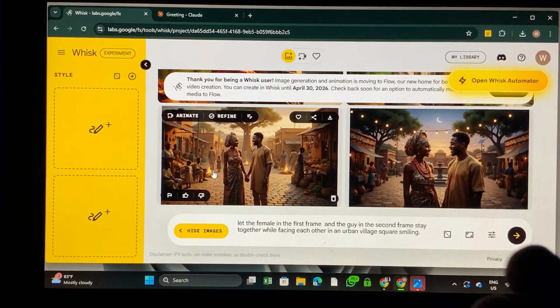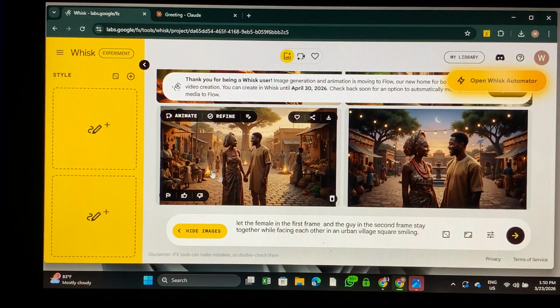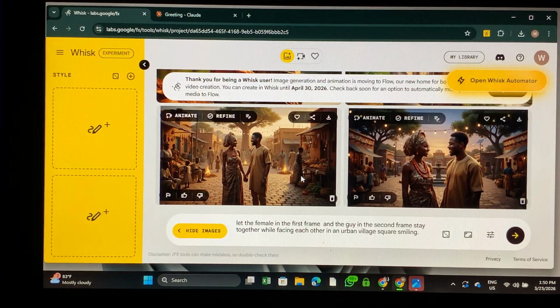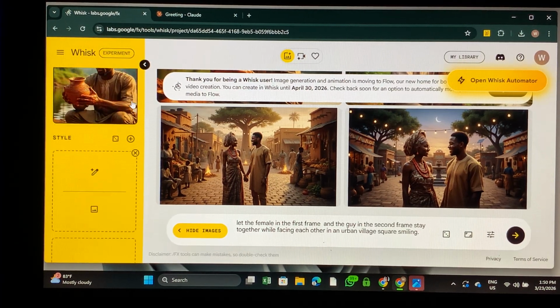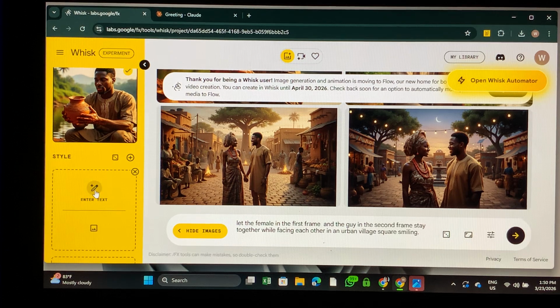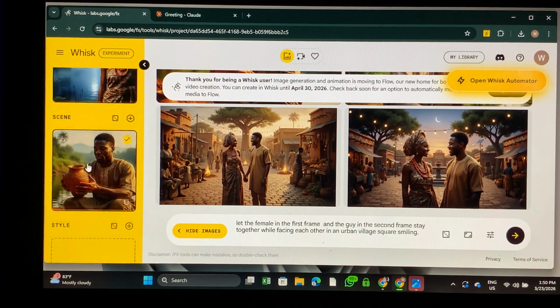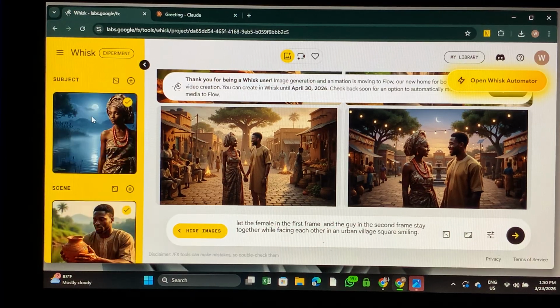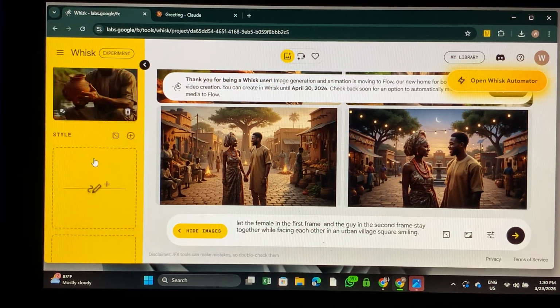Whatever you want them to be doing, always remember that if there is one or two guys in this, this is frame 1, this is frame 2, this is frame 1, this is frame 2. Always specify by frame.